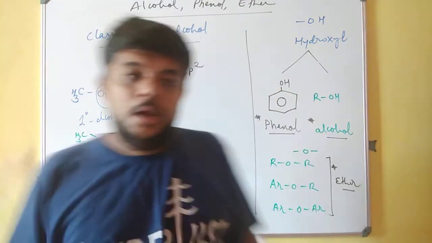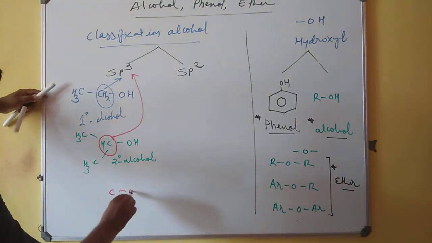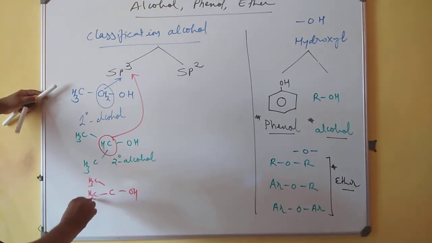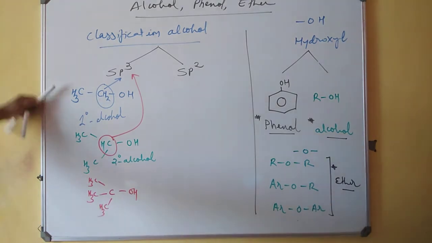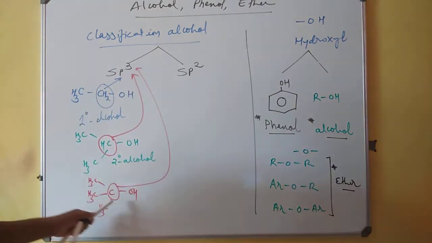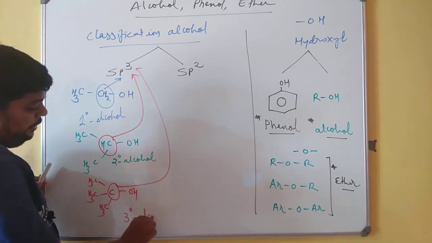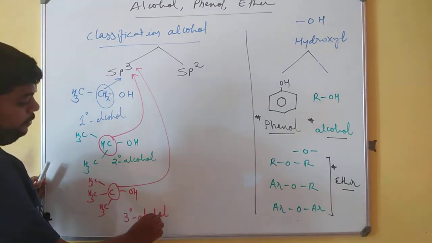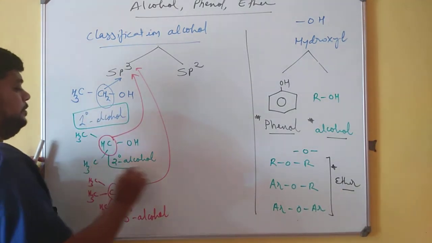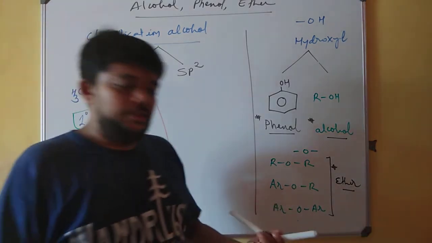Keep this particular thing in your mind. Now, going towards the third classification, the carbon atom is bearing OH, but this carbon atom is attached to 3 other carbon atoms. So it is very clear that this carbon atom is sp3 and it is attached to 3 other carbon atoms, resulting into tertiary alcohol. So we are very clear with primary alcohol, we are very clear with secondary alcohol, and much clear with the tertiary alcohol.